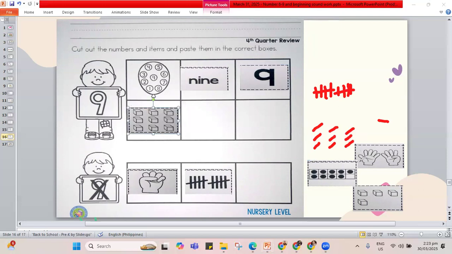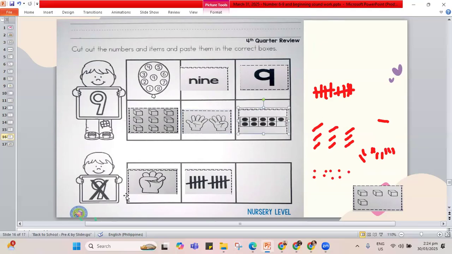How about our fingers? 1, 2, 3, 4, 5, 6, 7, 8, 9. That is 9. How about our dots? 1, 2, 3, 4, 5, 6, 7, 8, 9. This one is 9. And the last one, the boxes, 1, 2, 3, 4. That is for a different number.